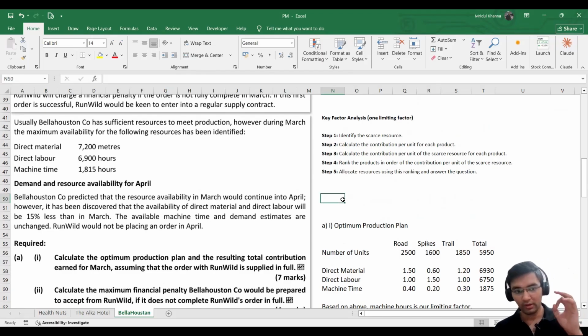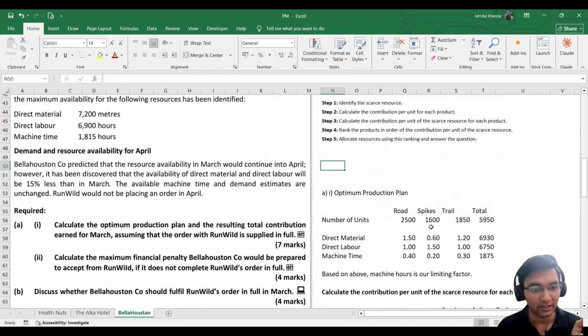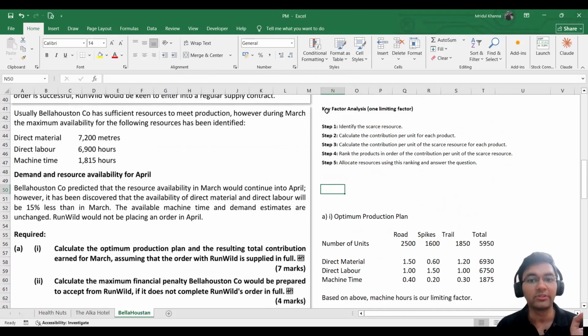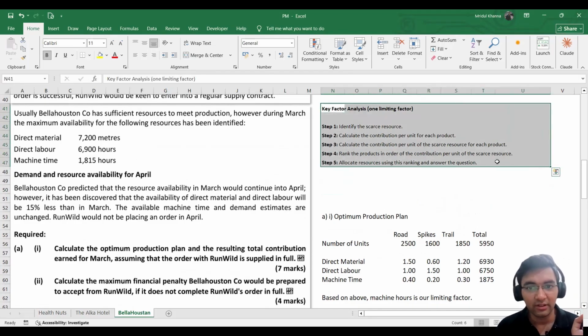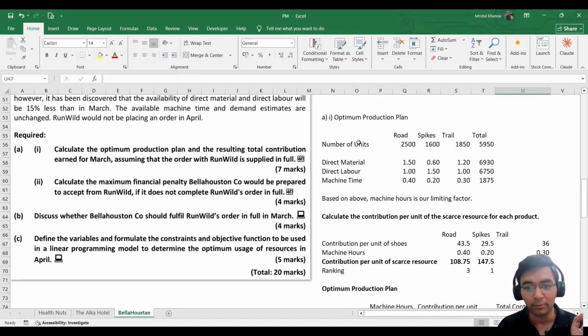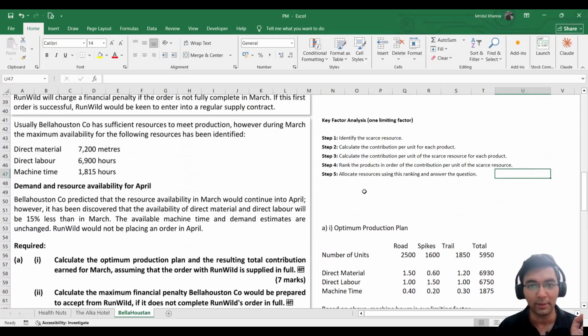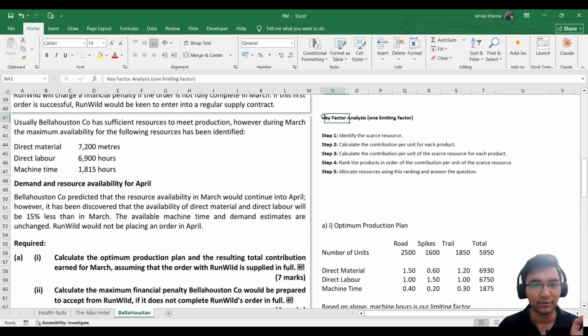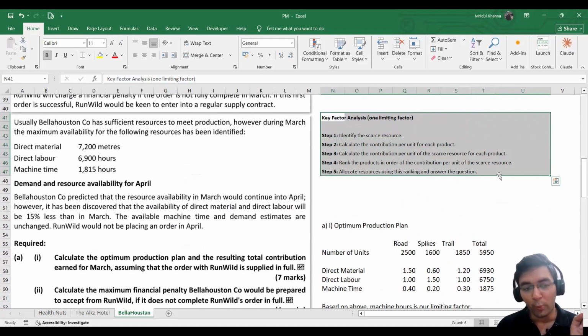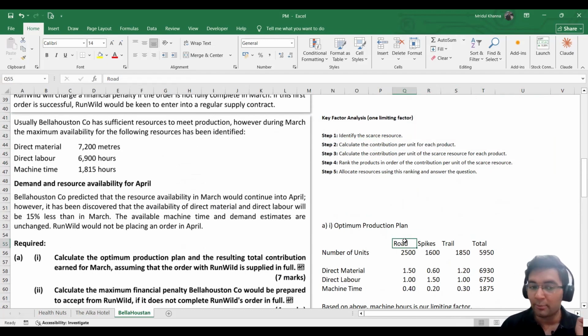So always remember, whenever there is just one limiting factor, as was the case in the first part, we always use the key factor analysis. The method we use here, the optimum production plan that we have created, is based on the method key factor analysis. When we have more than one limiting factor,